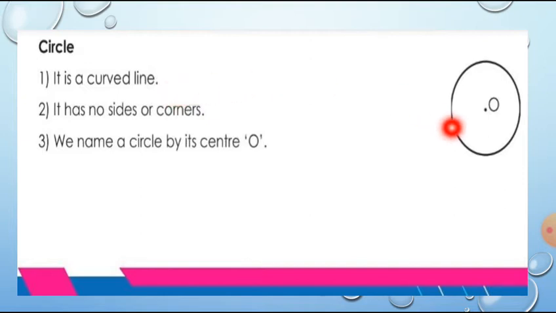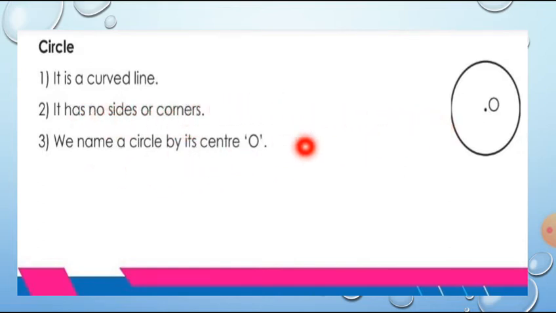This circle is made by using a curved line, not by using a straight line, isn't it? It has no sides or corners.